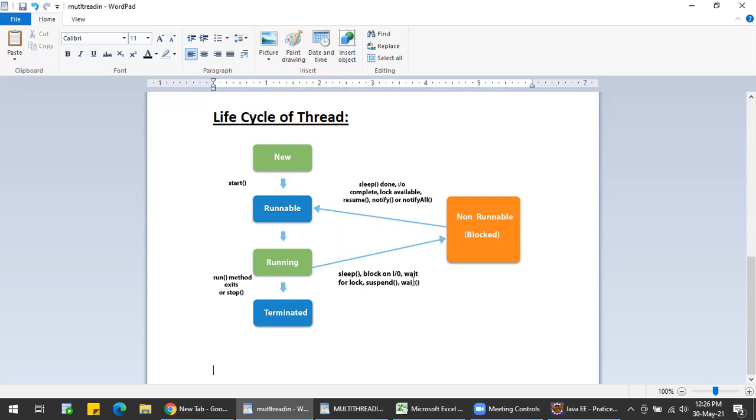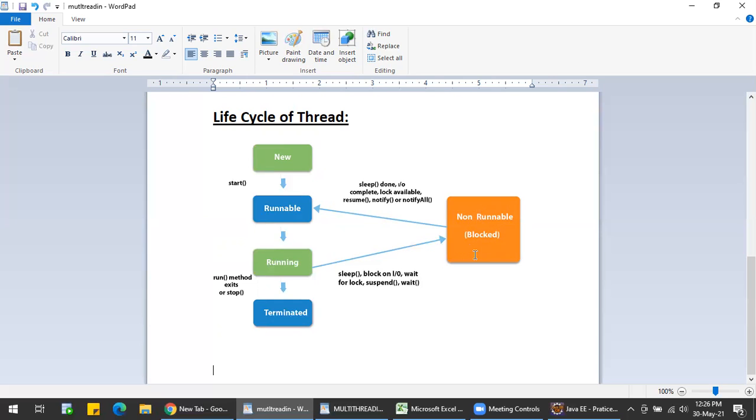Because of multithreading, some priority is given to the threads, so because of the priorities, the threads can be asked to sleep, wait for lock, suspend, or wait. Because of these methods, the thread will go to the non-runnable state, that is the blocked state. It is not dead here.